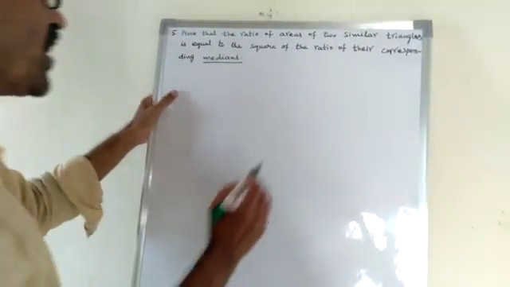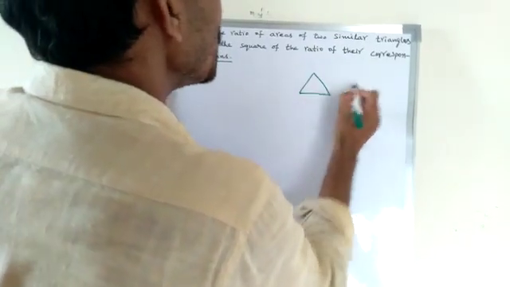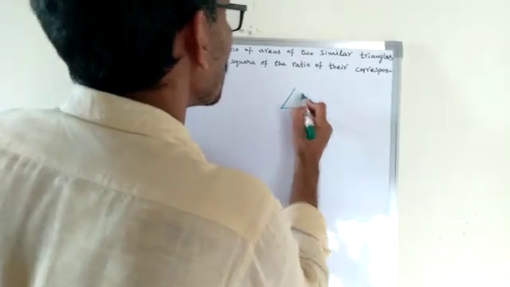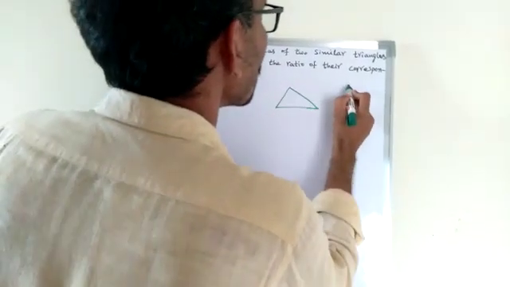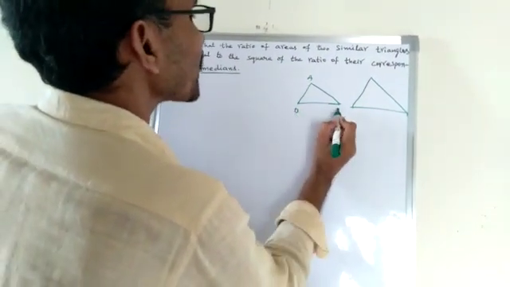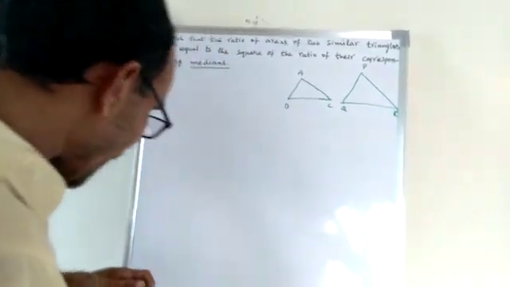Now see, we take two similar triangles. This is ABC. These are the two triangles. One is ABC and second is PQR. So what is the median?